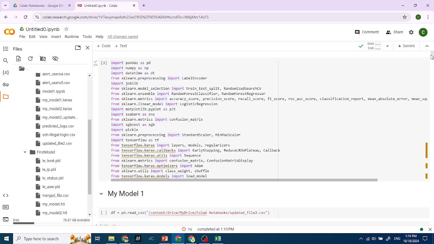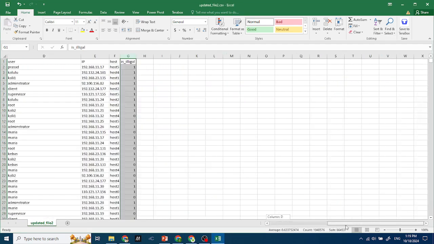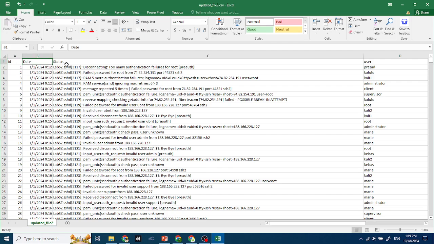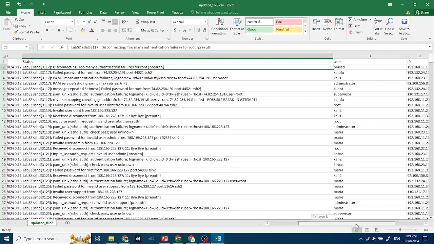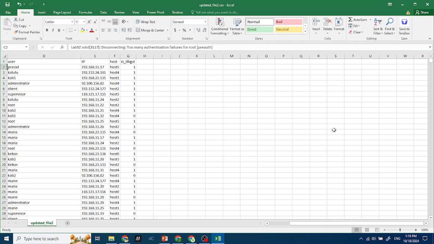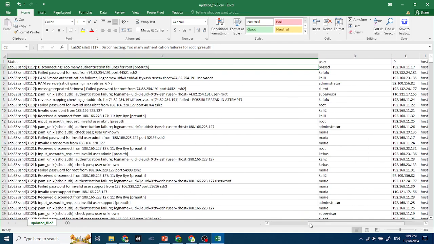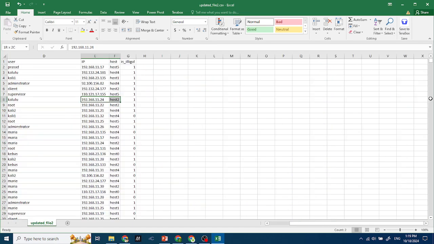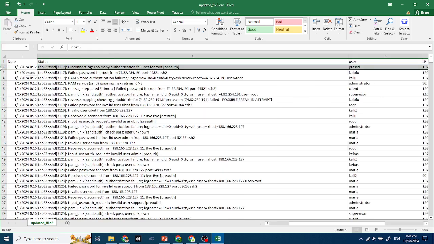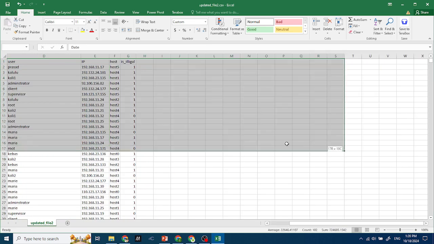This is an AI model to scan through the SSH log status and then predict whether it is illegal or not, and what is illegal. As you can see, this is the data. It has 7 columns: the ID, the date, the status, the users, the IP, host, and is illegal. Our mission is how to predict the is illegal column by just reading all of these data.